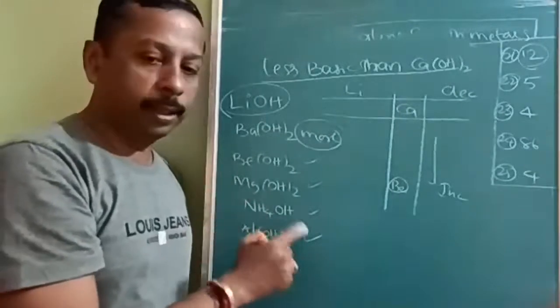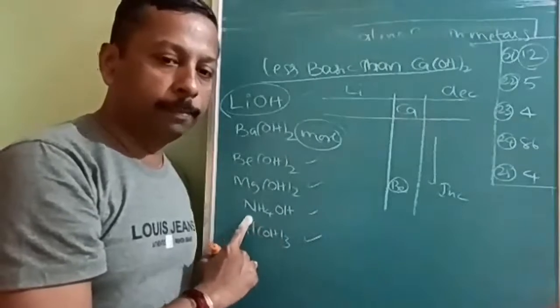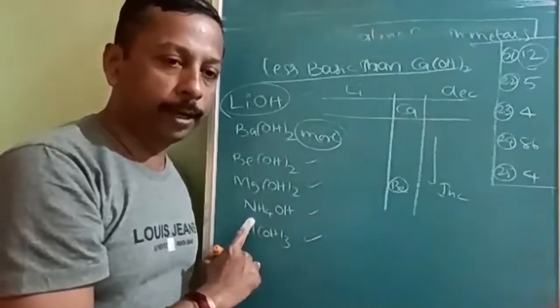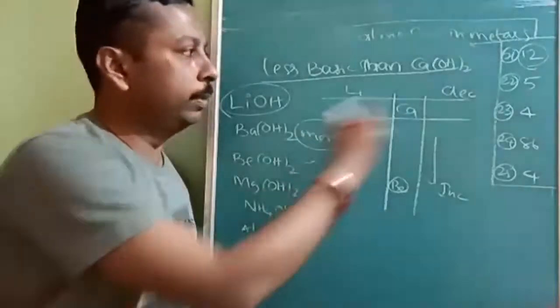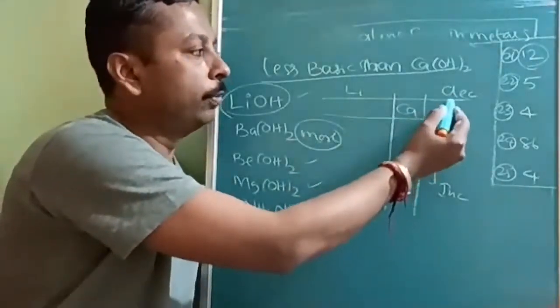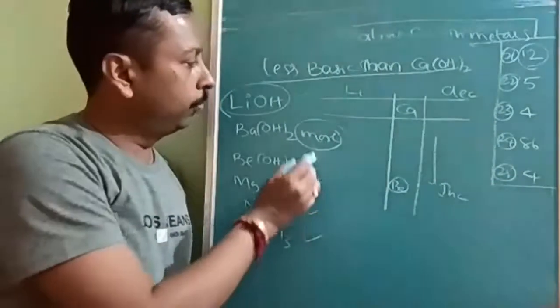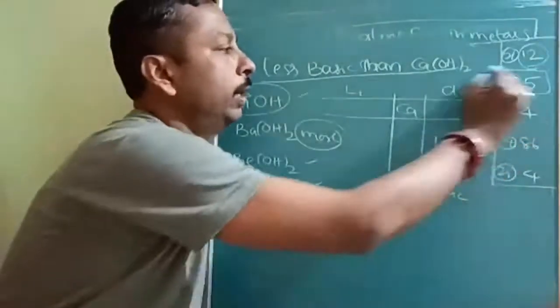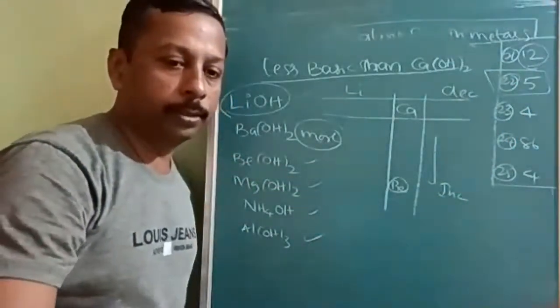Ammonium hydroxide we have already studied in ionic equilibrium. It is a weak base with Kb equal to 1.8 into 10 to the power of -5. And aluminum is on the right side, therefore it is less basic. So less basic: 1, 2, 3, 4, and 5. So that is the number of less basic ones. Is it understood? Note down this.